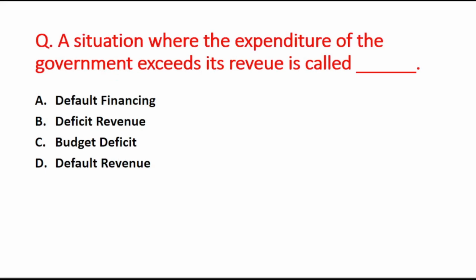Now the next and the last question of this session is: a situation where the expenditure of the government exceeds its revenue is called blank. A option is default financing, B is the deficit revenue, C is the budget deficit, and D option is the default revenue. The right answer is option C, that is budget deficit.